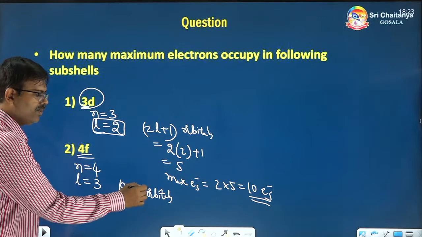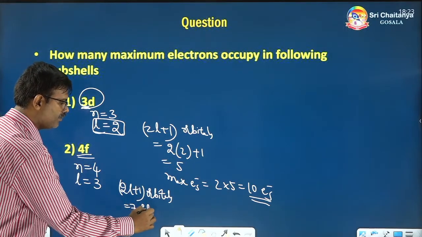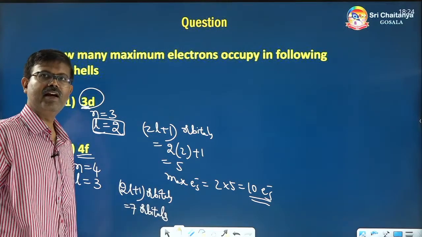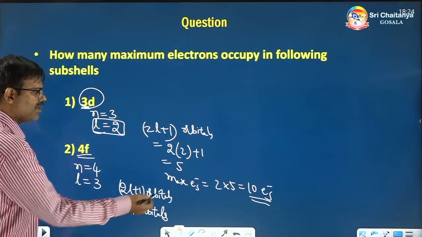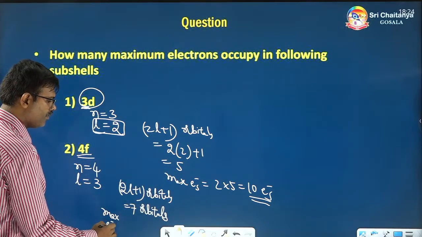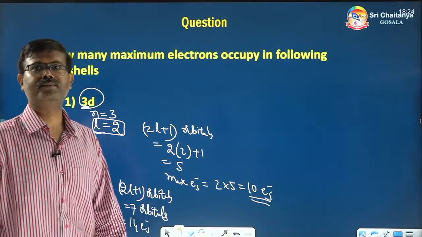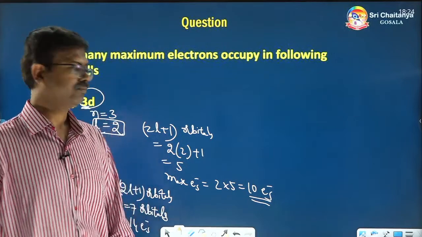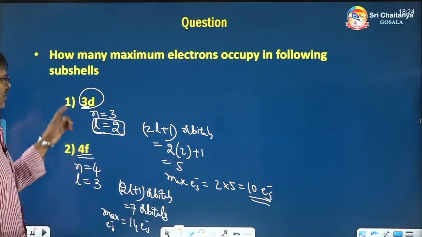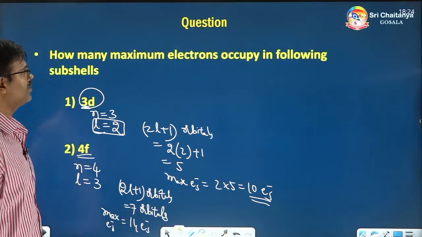So 2 into 3 plus 1, 7 orbitals are present. 7 orbitals means how many electrons? 7 into 2, 14 electrons are present. So the first one's answer is 10 electrons, the second one's answer is 14 electrons.